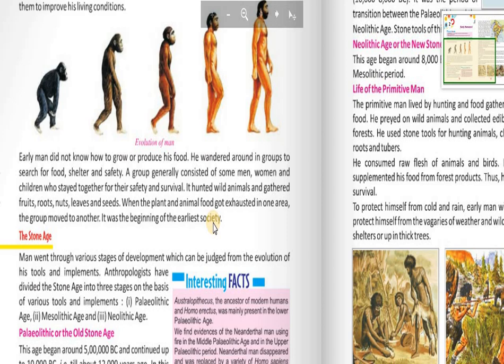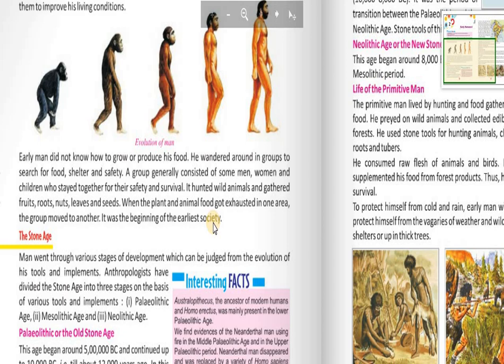So what this paragraph tells us is that early men did not know how to grow or produce food. So he wandered around in groups in search of food, shelter and safety. And the group normally consisted of some men, women and children who stayed together for their safety and survival.